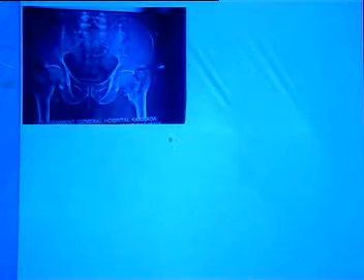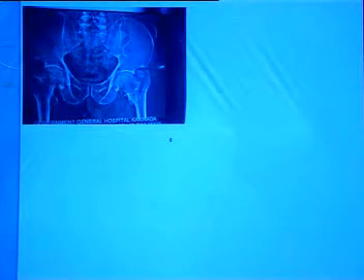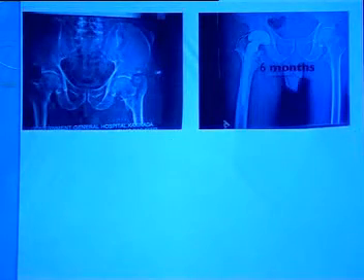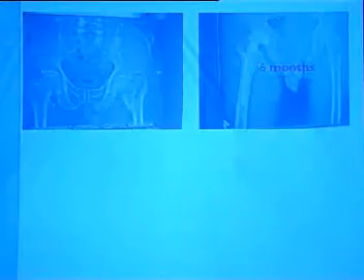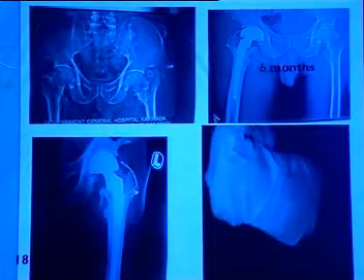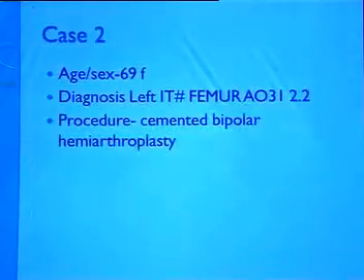So now, a 70-year-old male with an intertrochanteric fracture, pre-op X-ray showing the left side. And there's the 6 months follow-up. So at 18 months. And the second case is a 69-year-old female with a left intertrochanteric fracture of the femur. It's a pre-op X-ray, at 2 months follow-up.